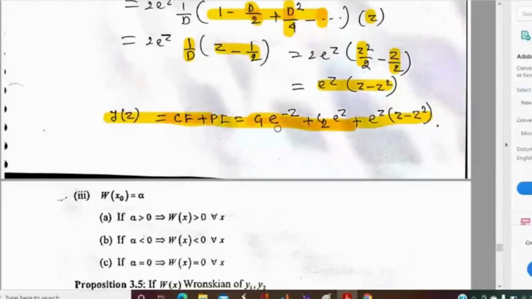Hello, is this the answer? Taban, your voice is not clear, not audible. Hello, that y(z) equal to c. Hello, some problem with your voice, Taban. Because we are just putting log x equal to z.